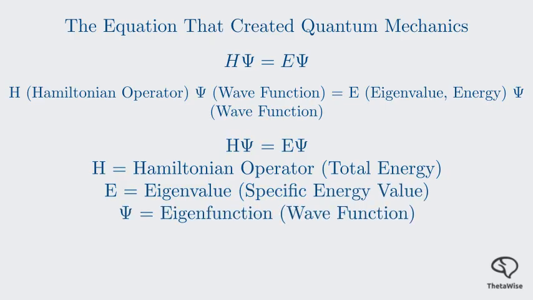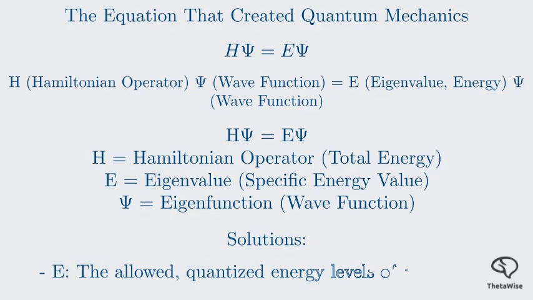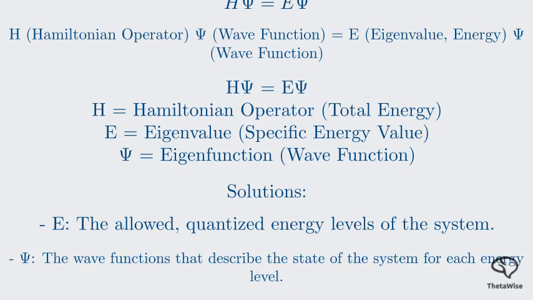Solving this equation gives us two things. It gives us the allowed energy levels, E, for the system. These are the quantized energy levels that Bohr proposed. And it gives us the corresponding wave functions, psi, that describe the state of the system for each energy level.